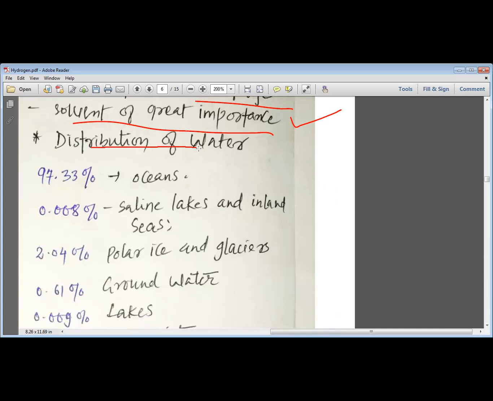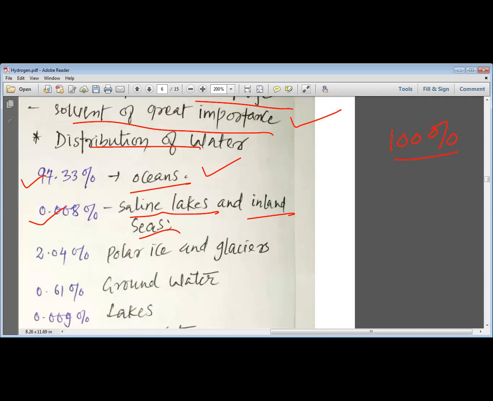Now, distribution of water into the various parts. In the ocean, the water is 97.33%. In saline lakes and inland seas, the water is 0.0. If we consider the total 100% of water on the earth, out of this 100%, 97.33% is present in the ocean.